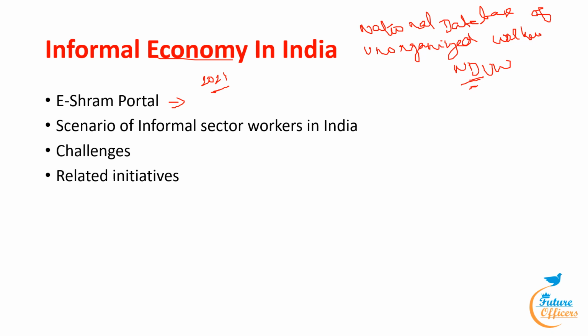The workers will be issued e-Shram card containing 12-digit unique number. If a worker is registered on eShram portal and meets with an accident, he will be eligible for rupees 2 lakhs on death or permanent disability and rupees 1 lakh on partial disability. The aim of the portal is to boost the last mile delivery of the welfare schemes for unorganized workers in the country.